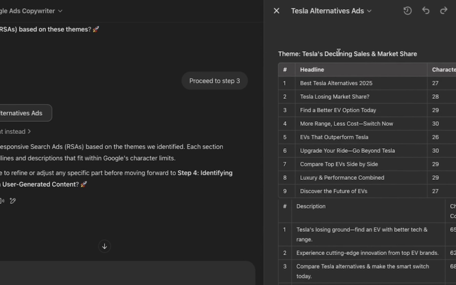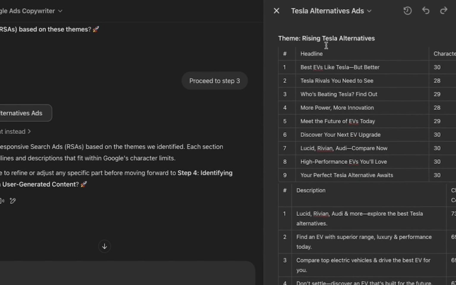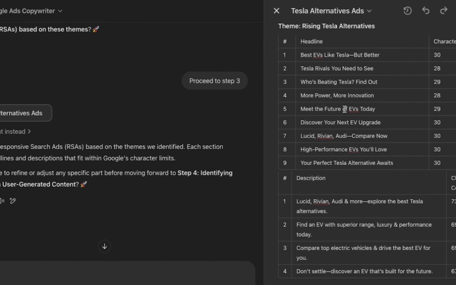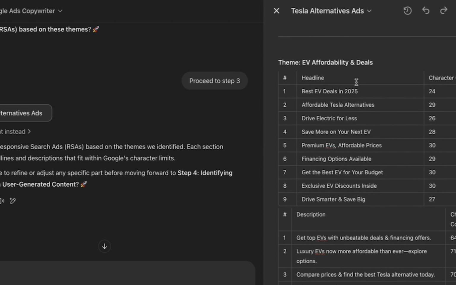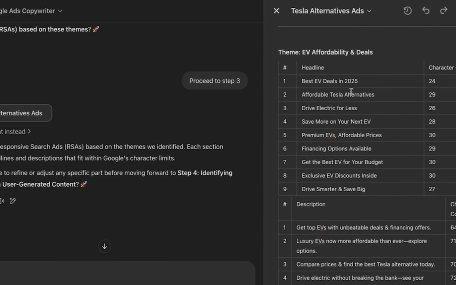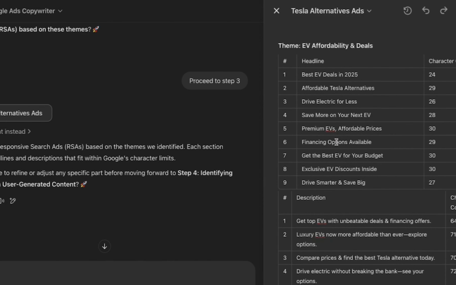So this is the first angle, the theme. The next theme is rising alternatives. Okay, best EVs like Tesla, but better. Tesla rivals you need to see. Who's beating Tesla? Find out. More power, more innovation, meet the future of EV. Okay, right? Next theme, affordability and deals. Best EVs in 2025, affordable Tesla. You see this? Now this is about pricing.